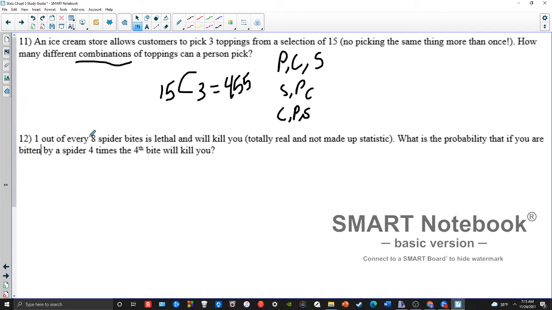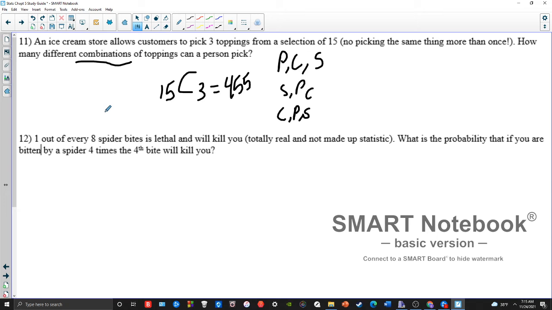Now, number 12 says 1 out of every 8 spider bites is lethal and will kill you. What's the probability that if you're bitten by a spider 4 times, the 4th bite will kill you? Now, this is a little bit different than a binomial. You might be thinking, well, isn't this a binomial? Because you either get killed or you don't. True, but in this case, I want a specific order. I want you to live, live, live, die.